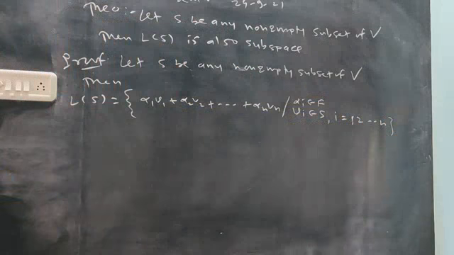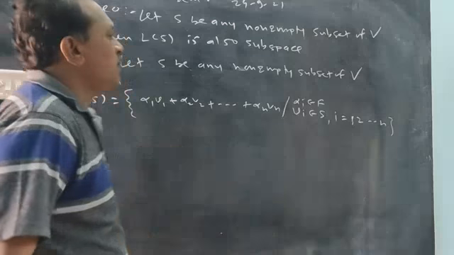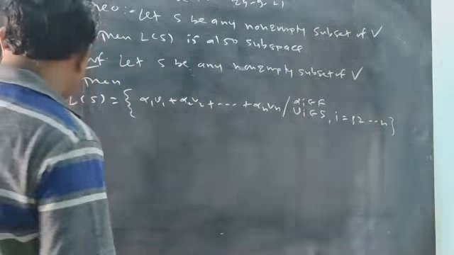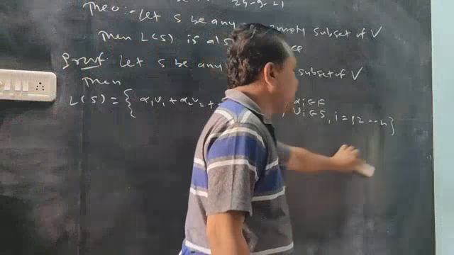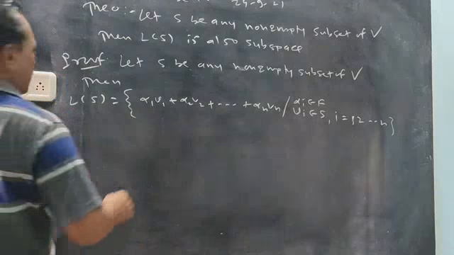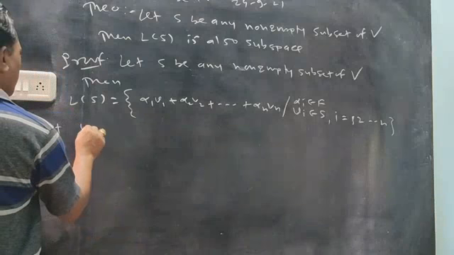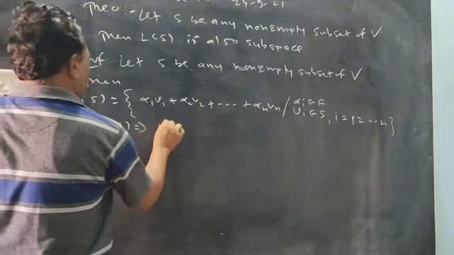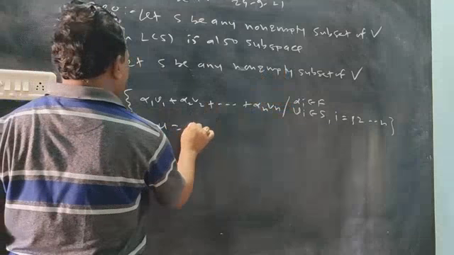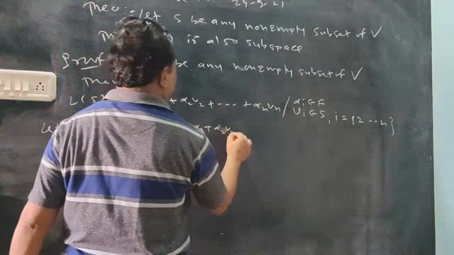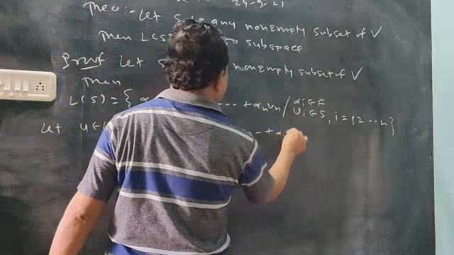Is that a set? Now we have to show it is a subspace. For a subspace we have the alpha u plus beta v condition. So take two elements. Let u belong to L of S. That means u is a linear combination like alpha 1 v1 plus alpha 2 v2 and so on up to alpha n vn.